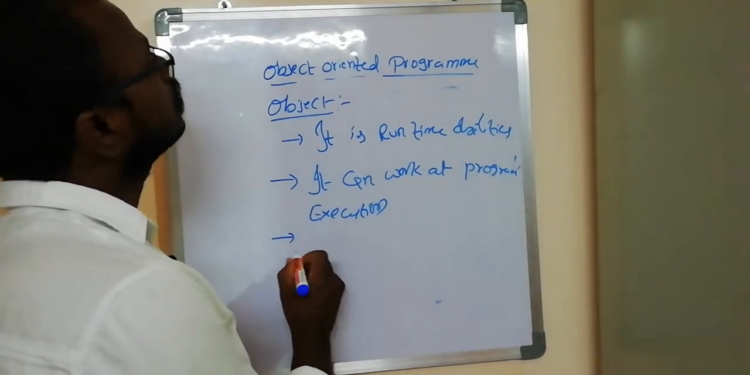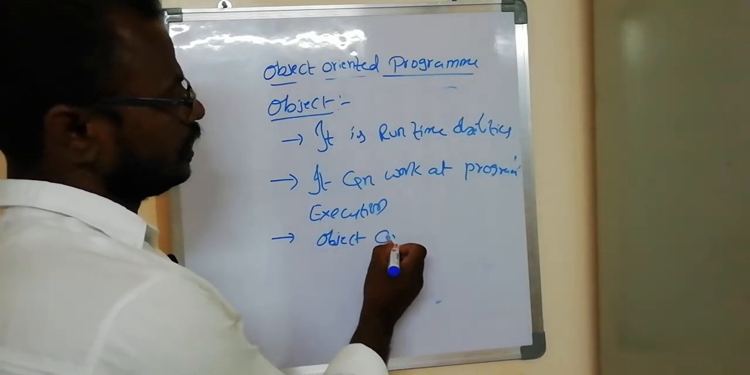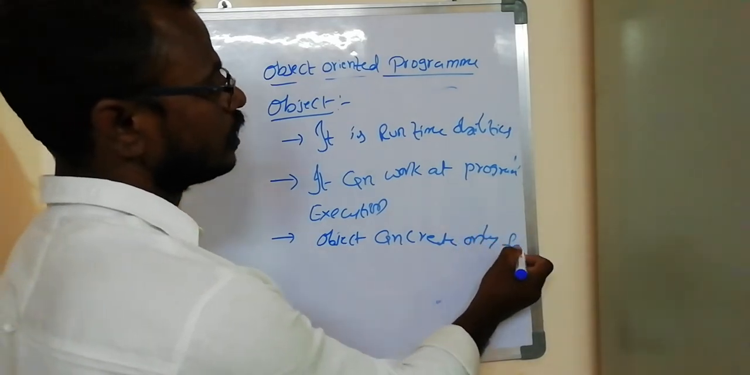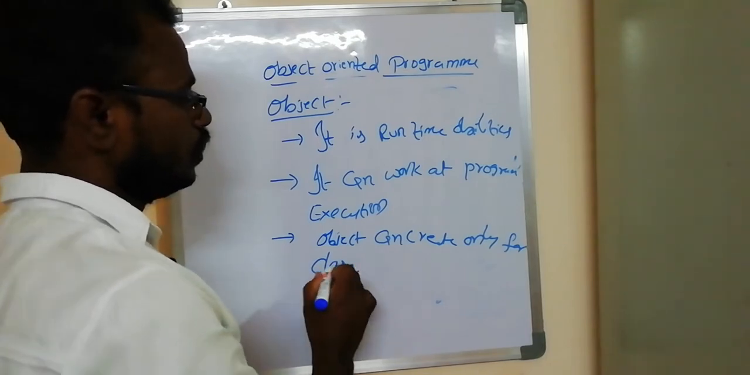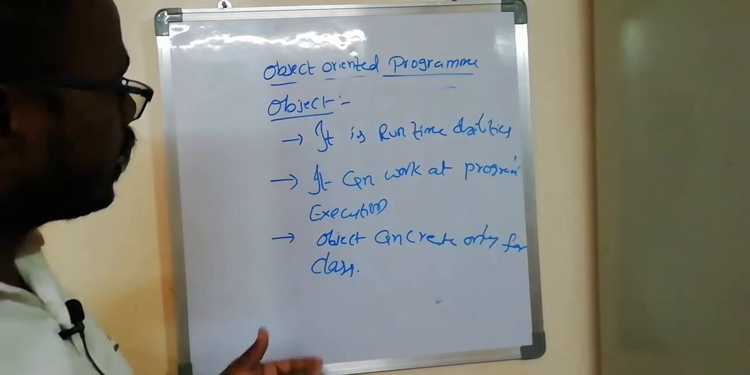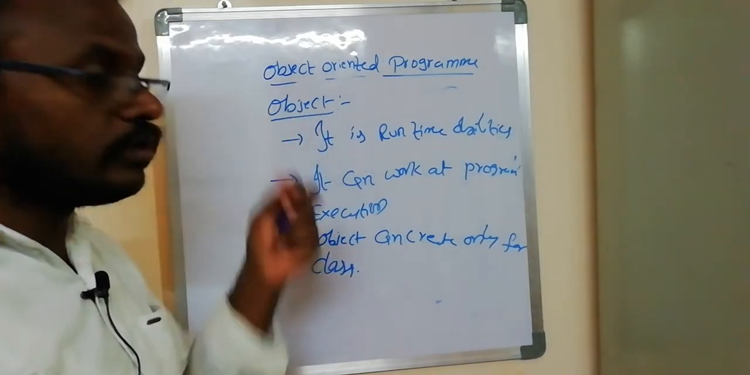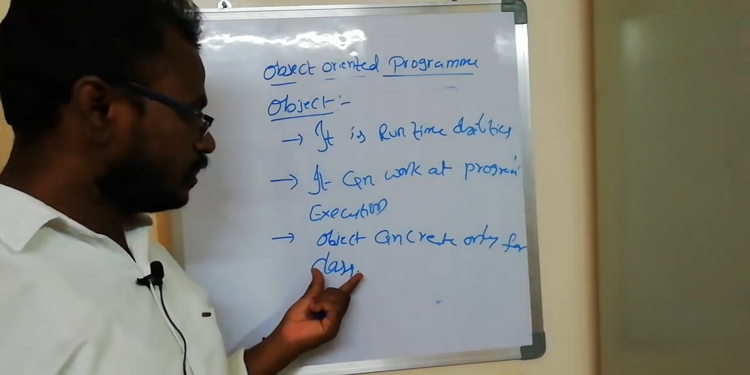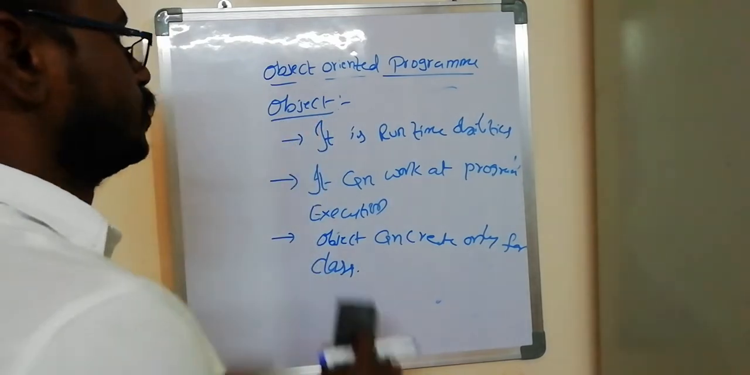Objects can be created only for a class. If we do not declare any class, it is not possible to create an object. We must declare a class, and then an object can be created for that class.